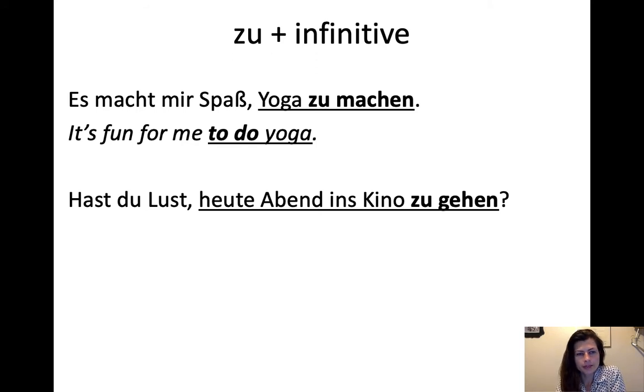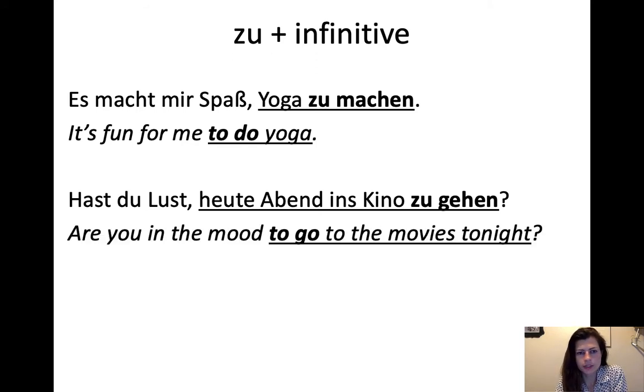So, hast du Lust, heute Abend ins Kino zu gehen? Are you in the mood to go to the movies tonight? So, hast du Lust? Are you in the mood? And then zu gehen would be the to go. And the gehen already means to go, but the zu has been added because of the way this is constructed. And then to the movies tonight, heute Abend ins Kino. So you can see that the infinitive comes at the very end of the whole phrase.